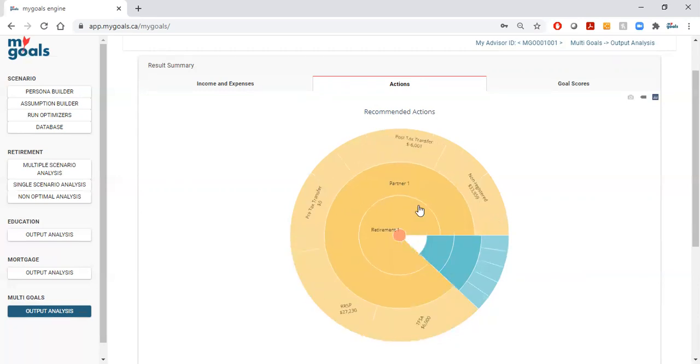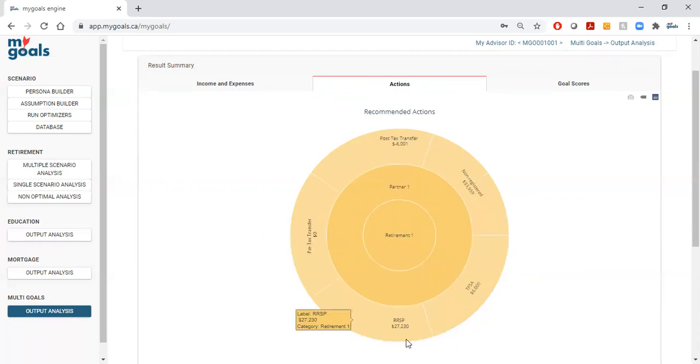But for the time being, we can drill in on partner one. In 2030, the plan would be, in today's dollars, to make an RRSP contribution of just over 27,000, a TFSA contribution, and a non-registered contribution. This is the post-tax transfer to, in this case, his wife, and no pre-tax transfer because they're not retired.